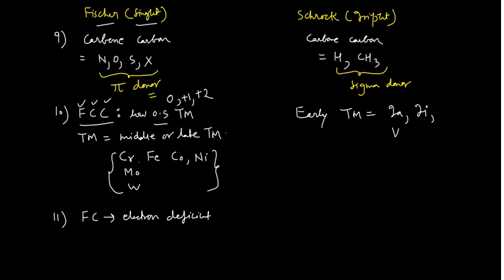And you know the electron deficient species are known as electrophiles, which you can write as E positive. So they have the natural tendency of attraction towards the nucleophile. So nucleophile readily attacks Fischer carbene complexes.